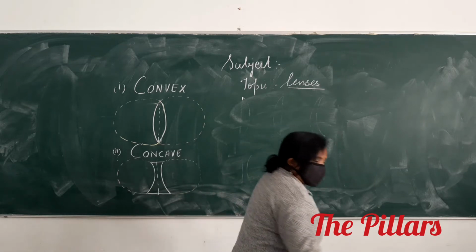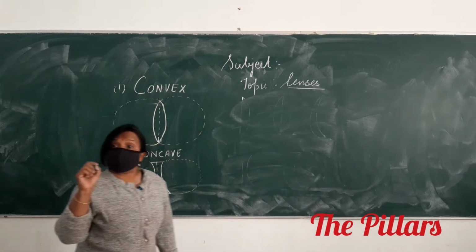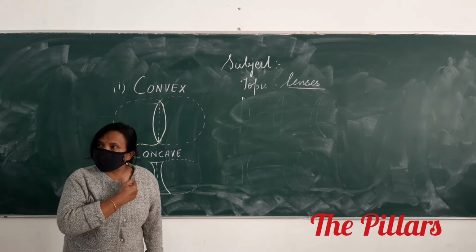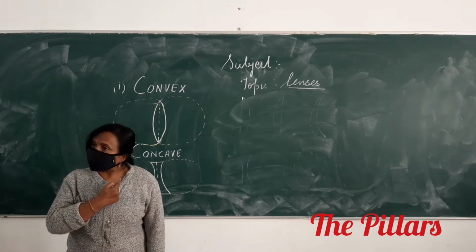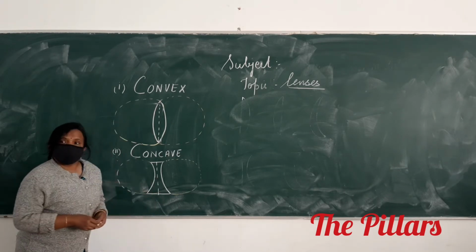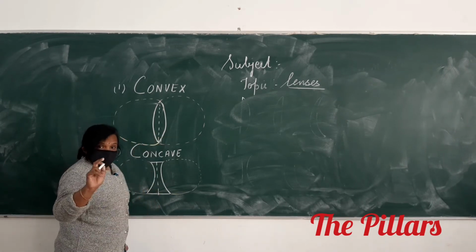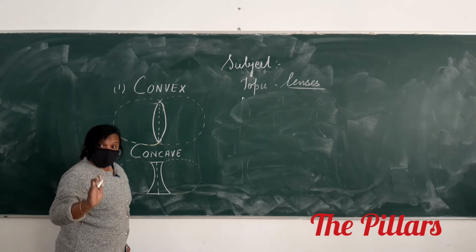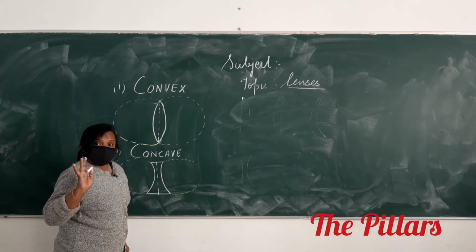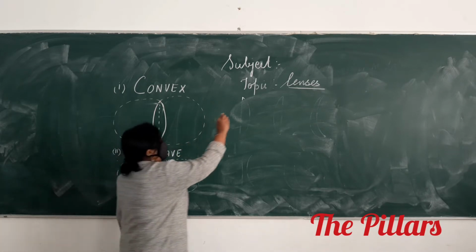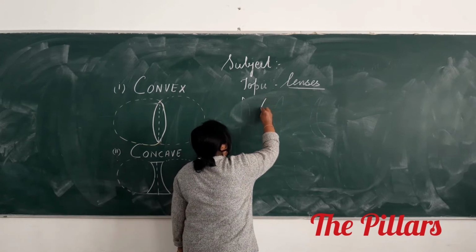Now, as in spherical mirrors, we have learned certain terminologies. Same thing we have here also. Right? Number one, the other day I was telling you, optical center.